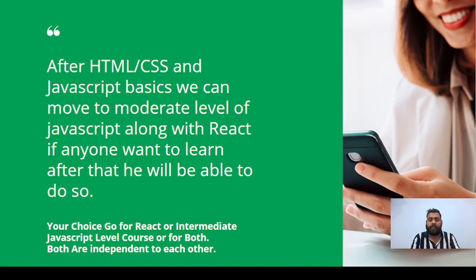So after HTML, CSS and JavaScript basics, we can move to the moderate level, or we will start a React course. Basically, I will start both together. You can start as you want, both or maybe one of the two, like intermediate or React. That is your choice, guys.